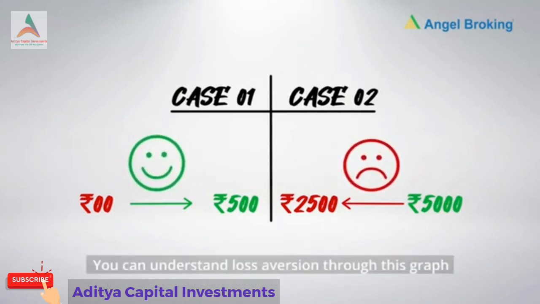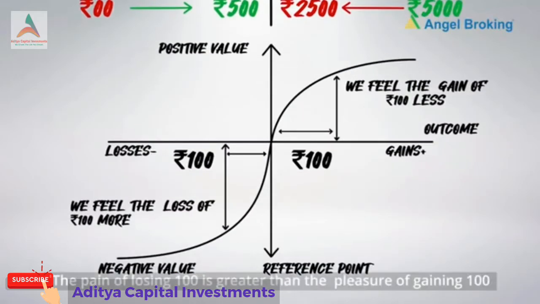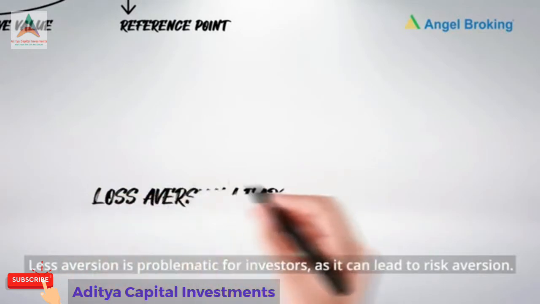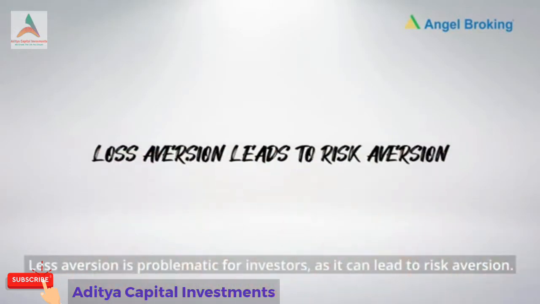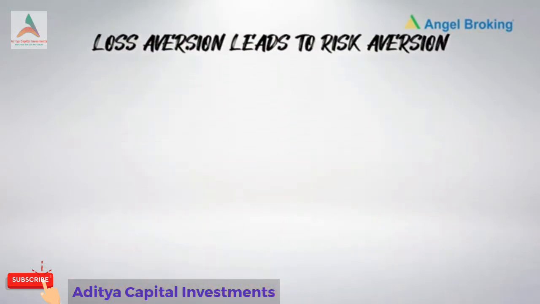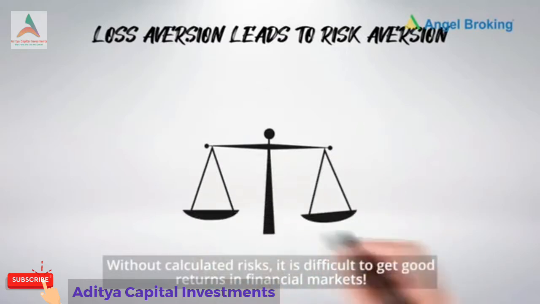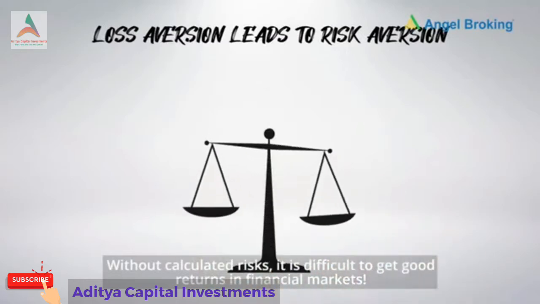You can understand loss aversion through this graph. The pain of losing rupees 100 is greater than the pleasure of gaining rupees 100. Loss aversion is problematic for investors as it can lead to risk aversion. Without calculated risks, it is difficult to get good returns in financial markets.